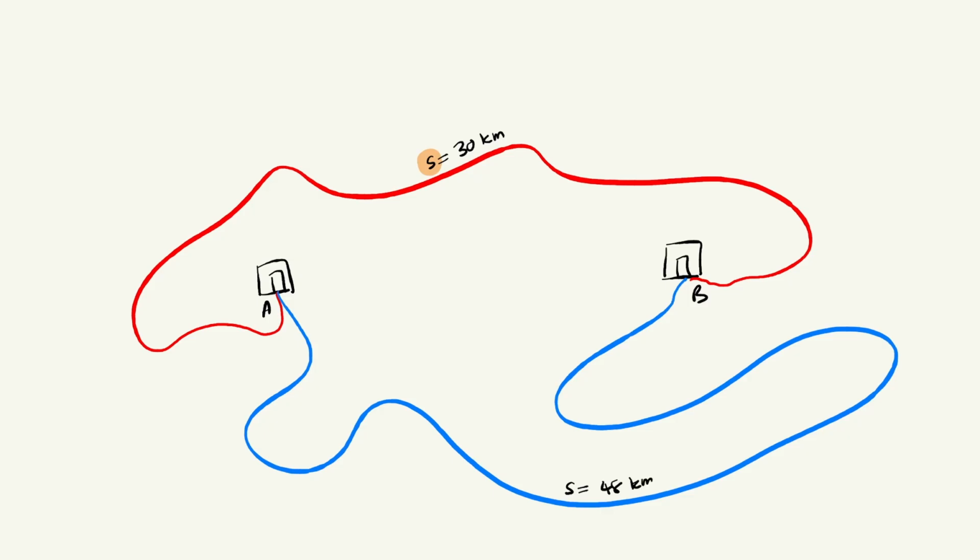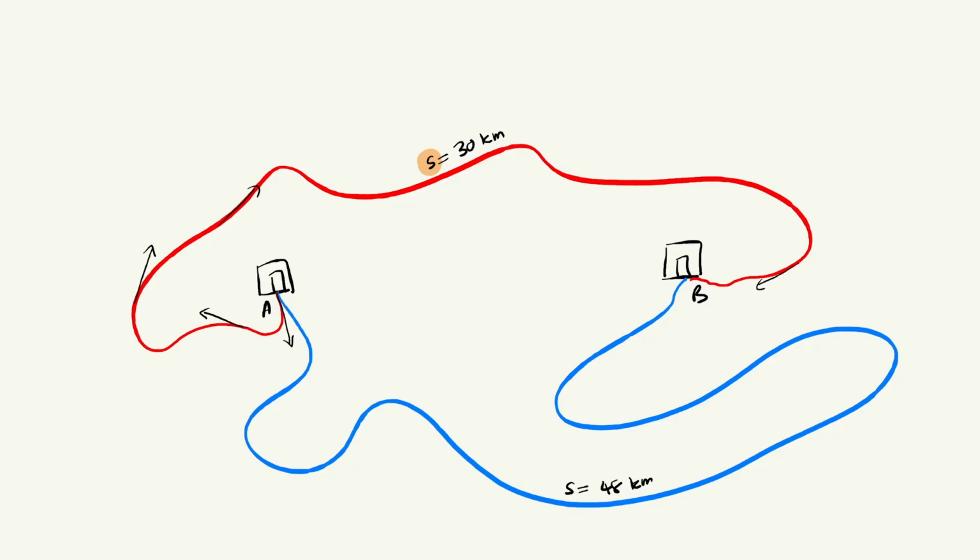Now here's something worth paying attention to. Say you took the red road and someone asks you, "Which road did you take?" You'd say, "The red road." They ask, "What was the distance?" You'd say, 30 kilometers. Then they ask, "In which direction did you travel?" And here's where it gets tricky, because you can't give one consistent answer. At the start of your journey, you're facing one way. Partway through, you're facing a completely different direction. The road curves, bends back, changes direction constantly. There's no single direction you can point to for the whole journey.